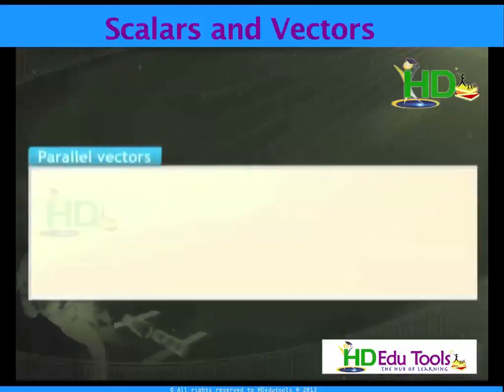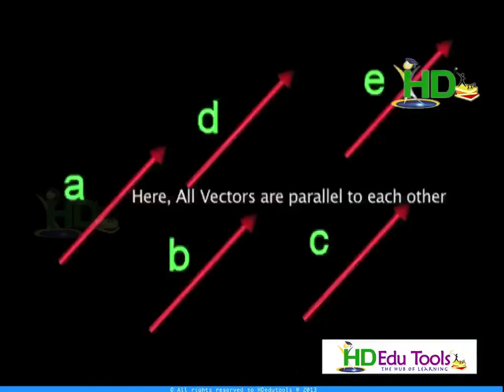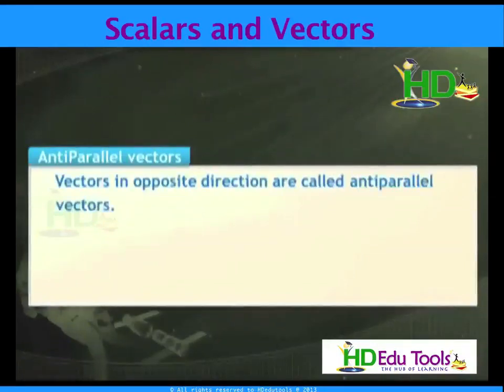The parallel vectors. The vectors having the same direction are called parallel vectors, as you are seeing in the figure. Anti-parallel vectors: vectors in opposite directions are called anti-parallel vectors.